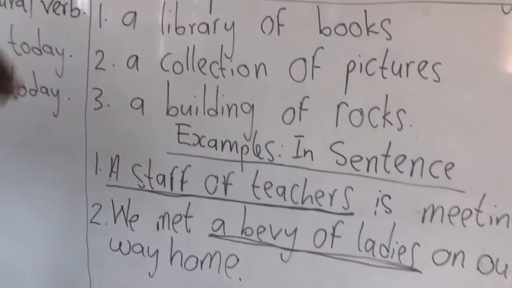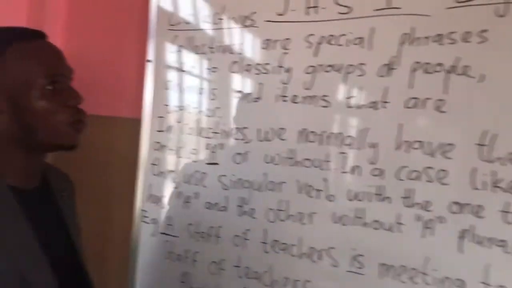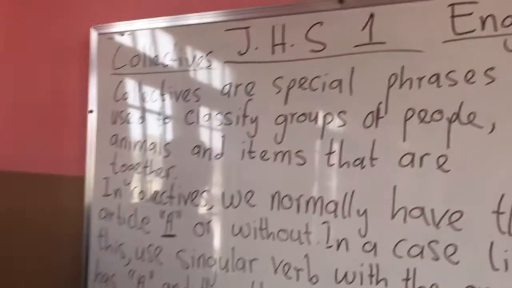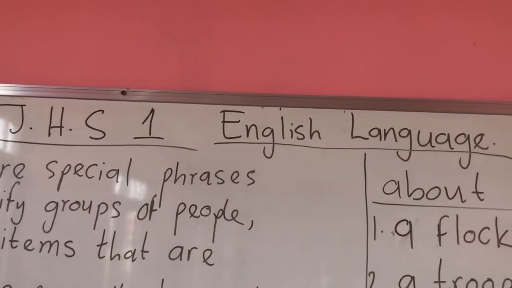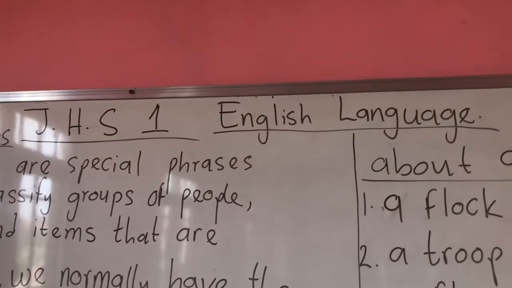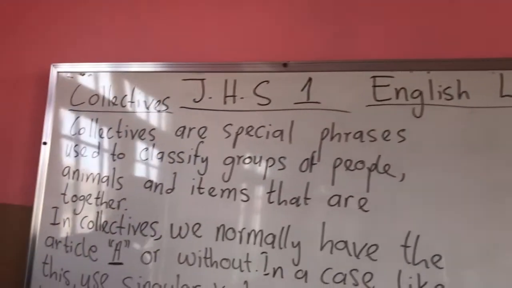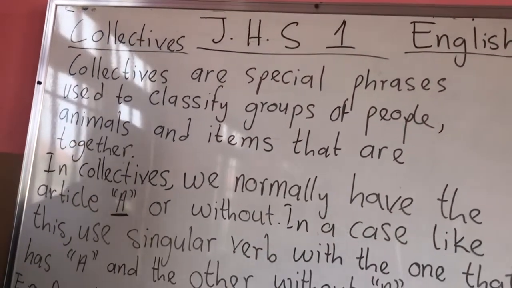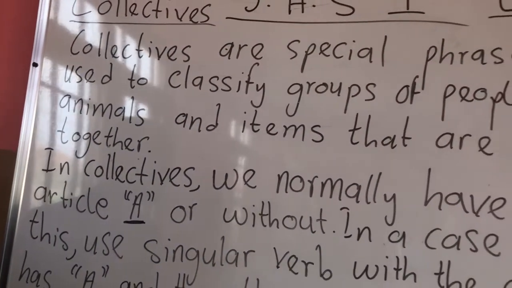They are in our textbook, Golden English. You look at collectives in Golden English, JHS One, English language. So this is the lesson for today, looking at collectives. We'll be taking our assignment very soon as we go through the collectives in our textbook, Golden English.